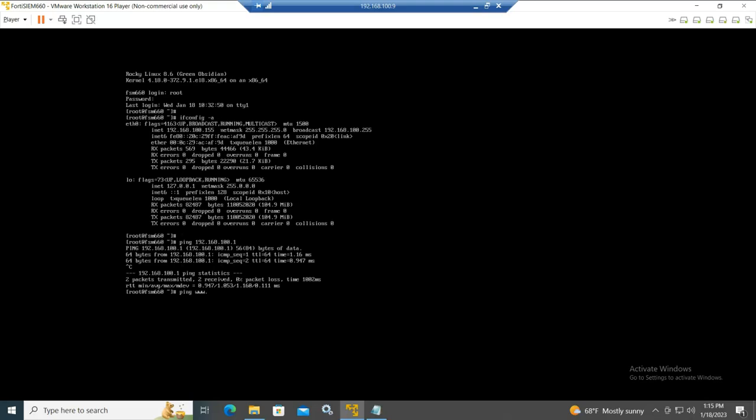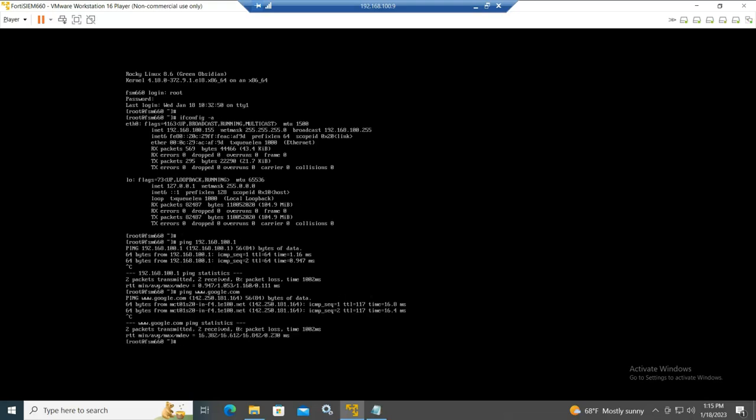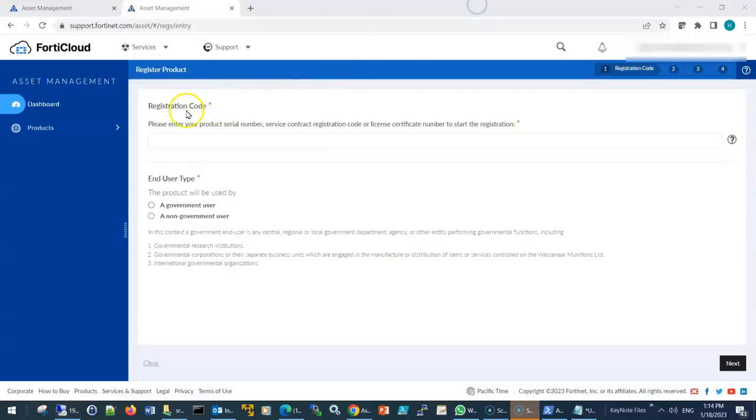So for example, going to Google. Very good. So now I will connect to this FortiSIEM appliance, and from there we will activate the license.